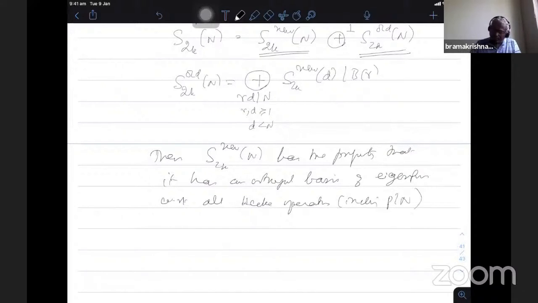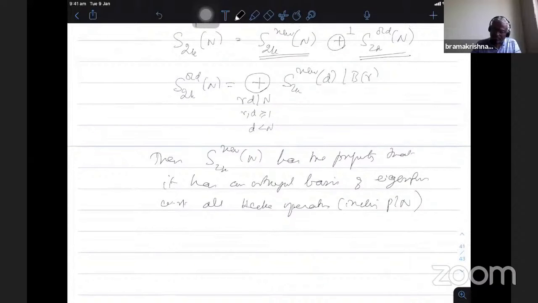Also, one can show that these basis elements can be made eigenfunctions with respect to the W operator. Therefore, the space of new forms consists of Hecke eigenforms as well as eigenforms with respect to the W operator. So this is the theory developed in the case of integral weight.